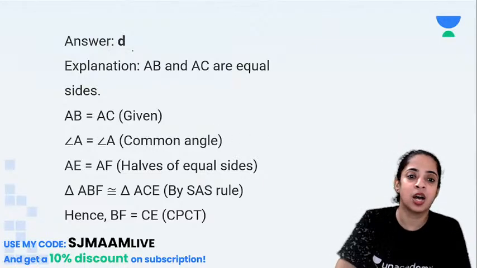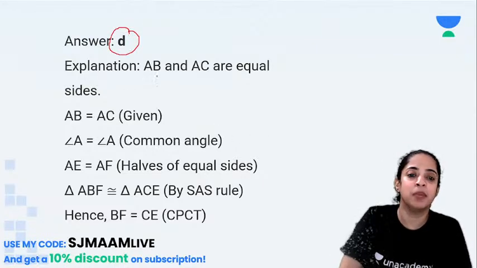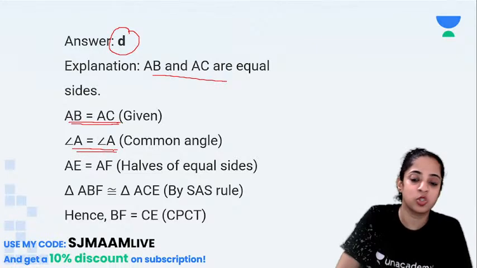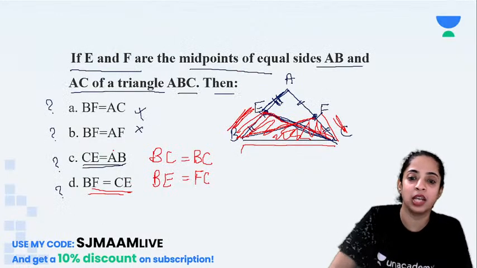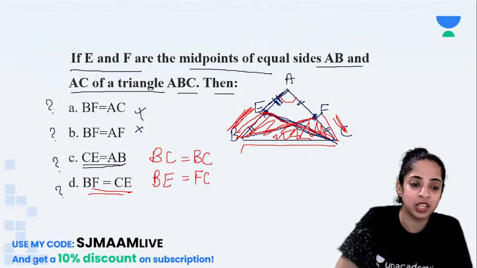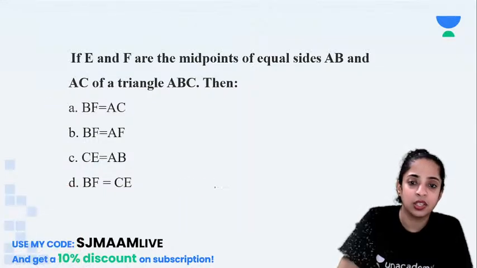So see, the answer is D. AB and AC are equal sides, AB and AC is given. Angle A is also equal to angle A. This is the common angle. So if I take these two triangles, they have taken different triangles. Arre, I rubbed the whole thing.